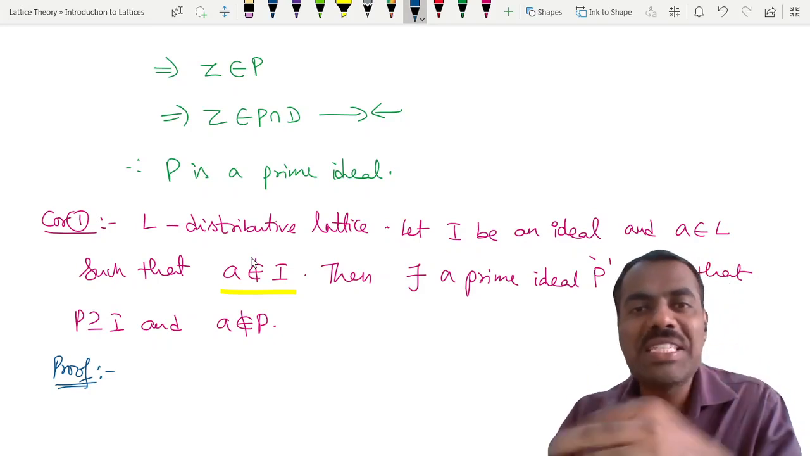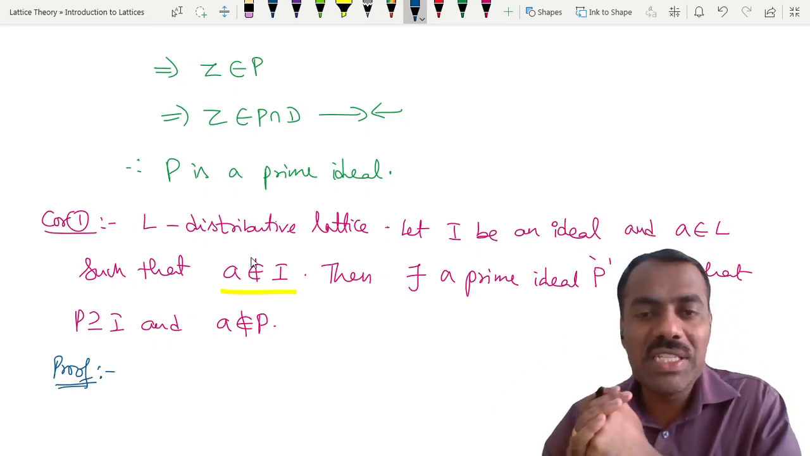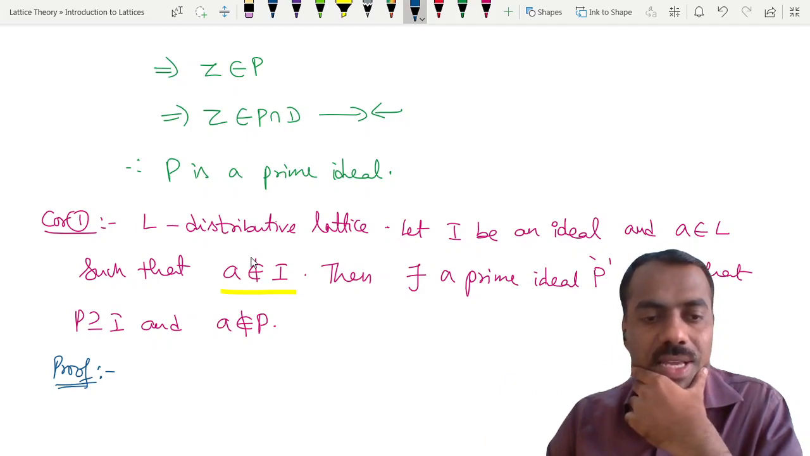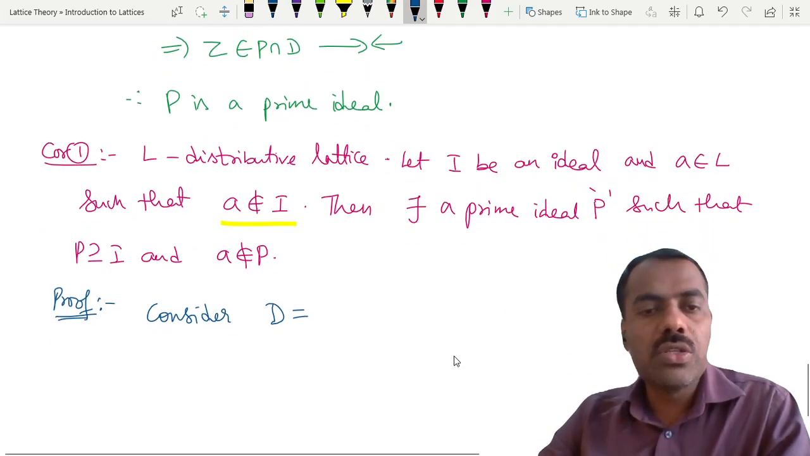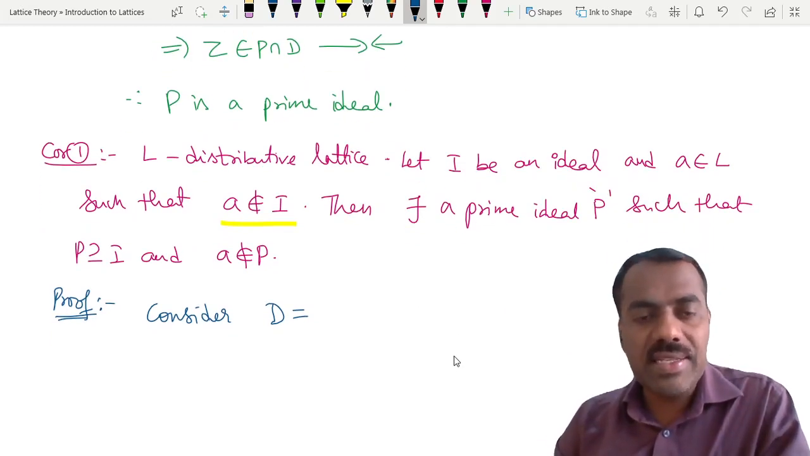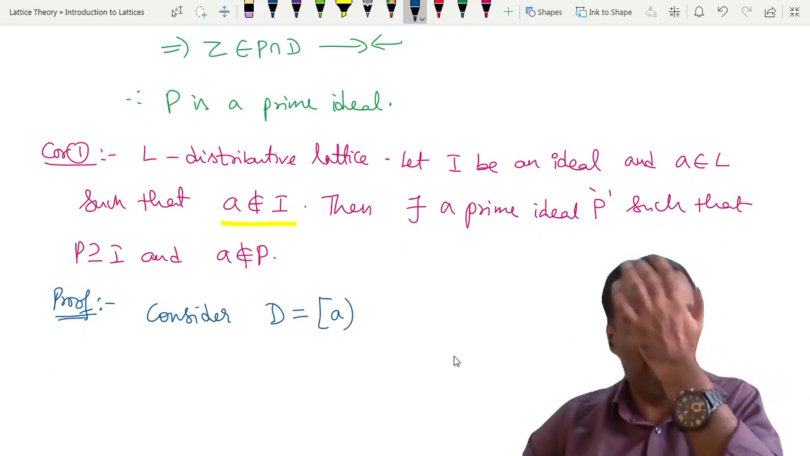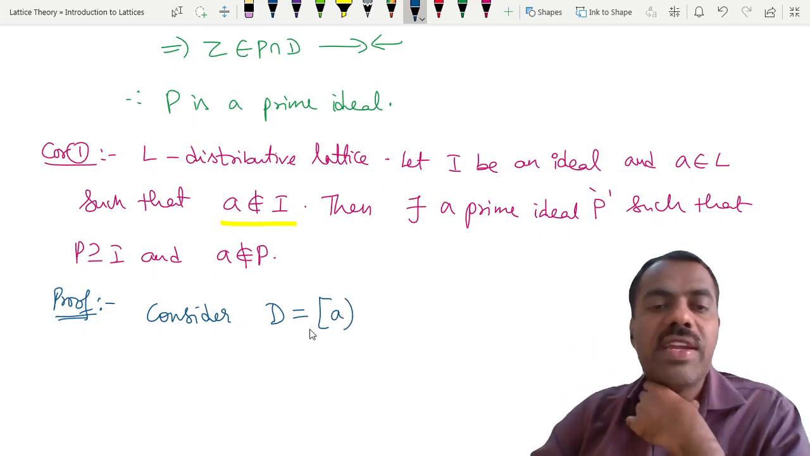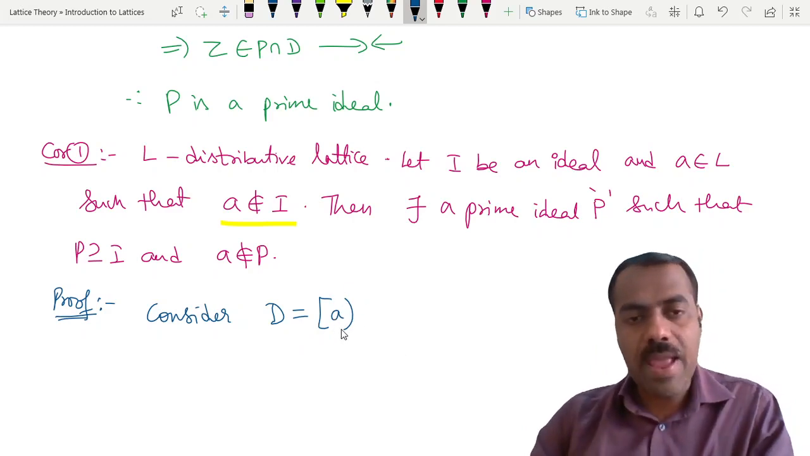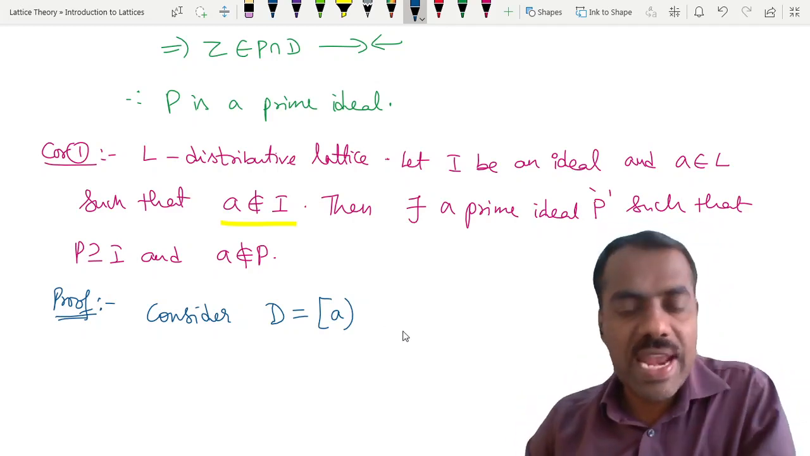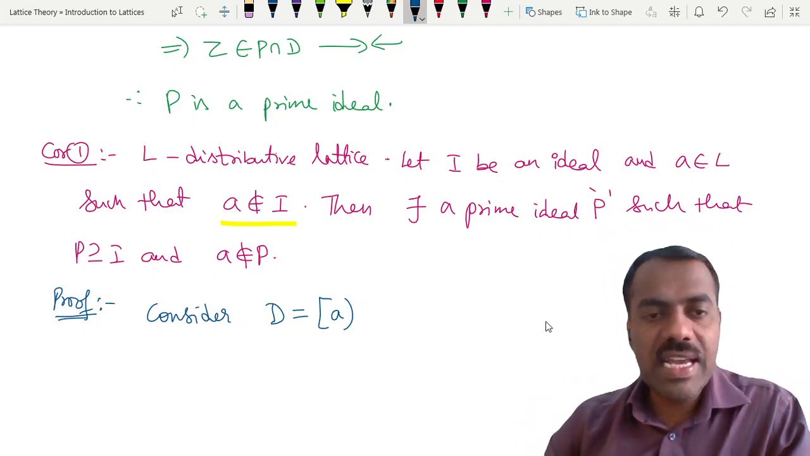I have given maximum hints. You only have to say what your D is. Can you give your D? What should we consider our D, which is a dual ideal, so that I and D are not intersecting? If I take this D, which is all elements above A, this is a principal ideal and it is a dual ideal, right? Is that clear?